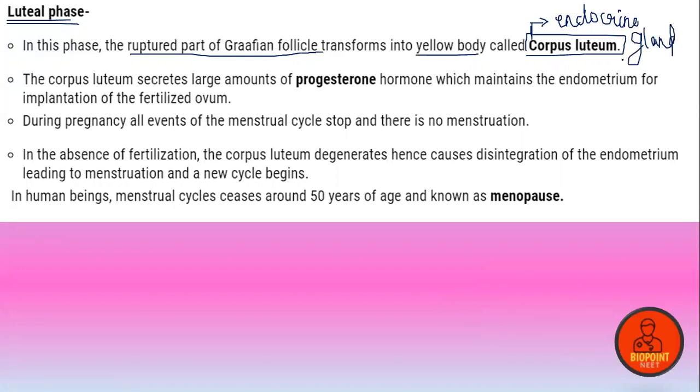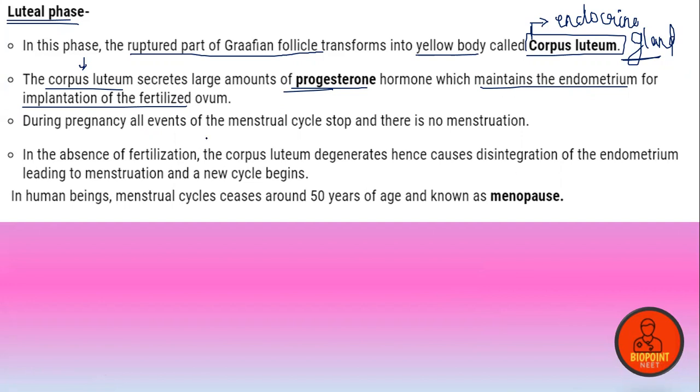For some time, it may act as an endocrine gland at the time of pregnancy. The hormone which is secreted by the corpus luteum is known as progesterone, which is maintaining the endometrial wall for implantation. So if fertilization happens, the Graafian follicle turns into corpus luteum. The corpus luteum secretes a large amount of progesterone, which maintains the wall of the uterus, that is the endometrial lining, thick for implantation of the zygote.